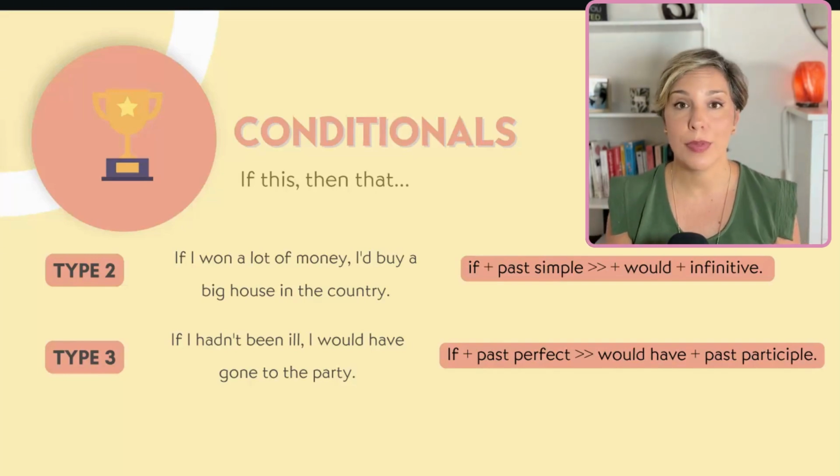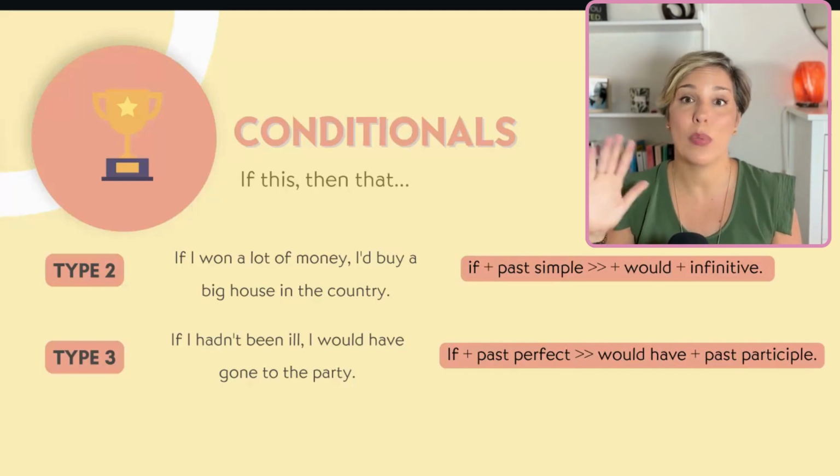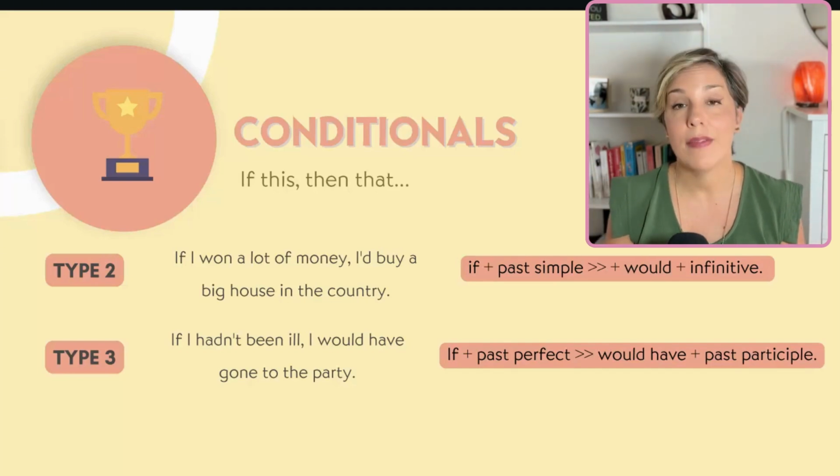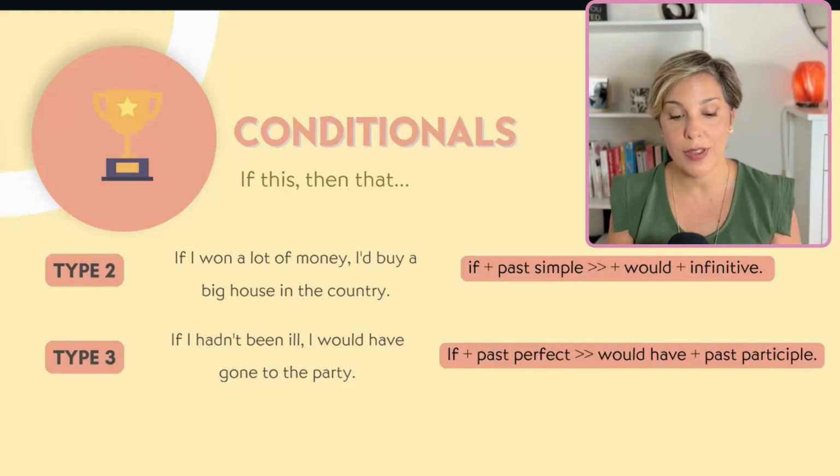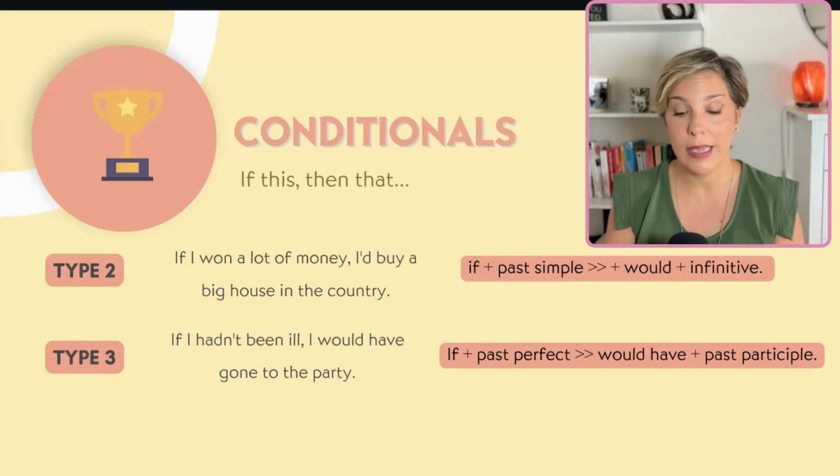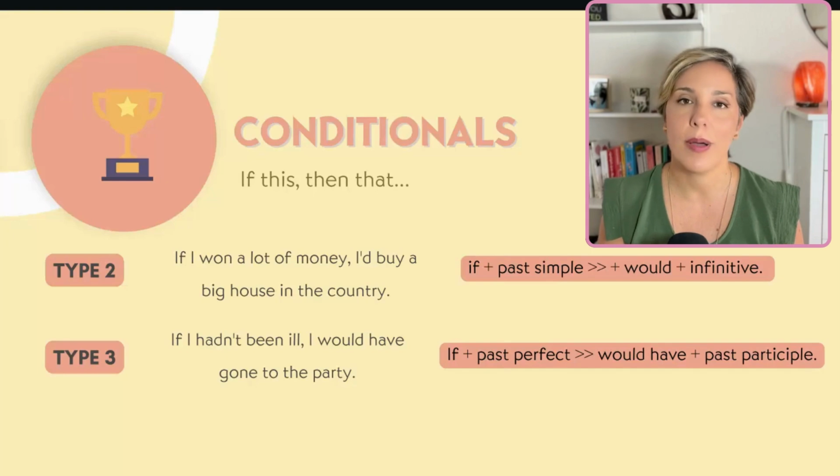And finally, type 3 is when we are discussing something in the past that we cannot change. For example, if I hadn't been ill, I would have gone to the party. This is something that obviously happened in the past, and I cannot change it, but still I'm talking about it. And the formation is if plus past perfect, if I hadn't been ill, then would have plus the past participle, I would have gone to the party.